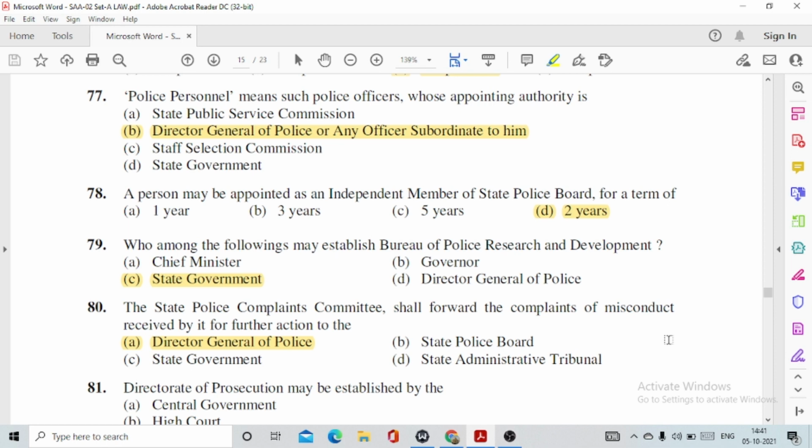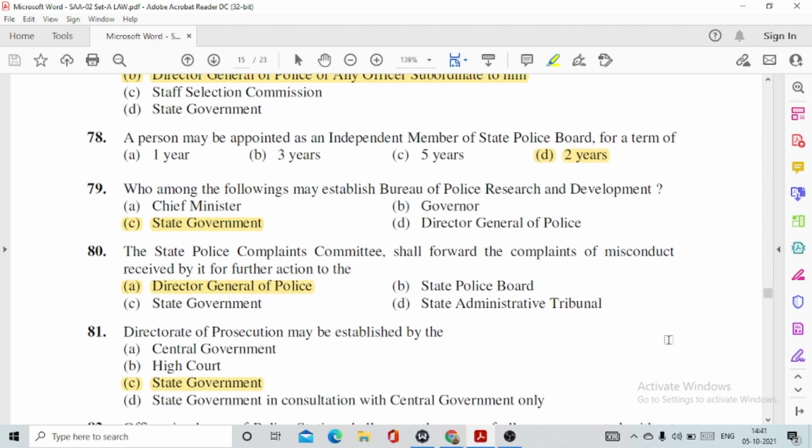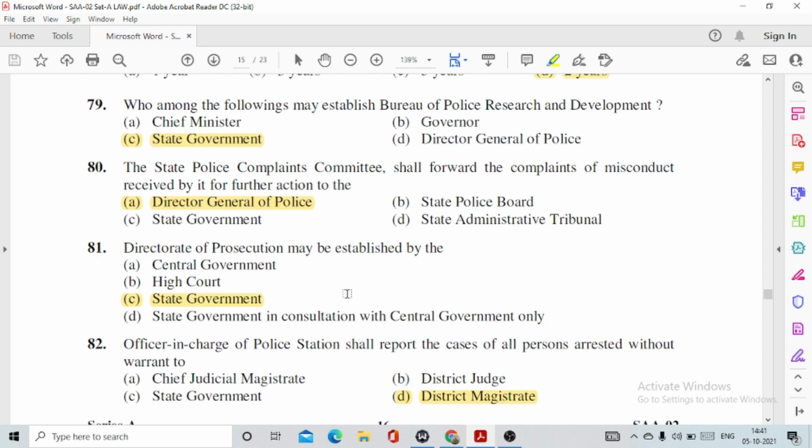79, who among the following may establish Bureau of Police Research and Development? This is option number C, state government. 80, the State Police Complaints Committee shall forward the complaints of misconduct received by it for further action to the Director General of Police. 81, Directorate of Prosecution may be established by the state government.